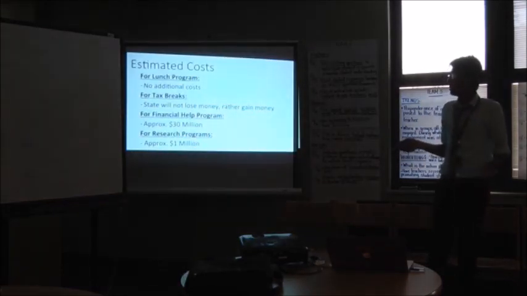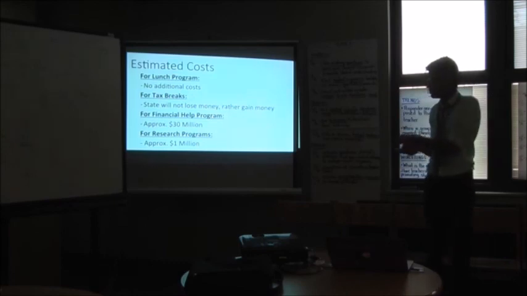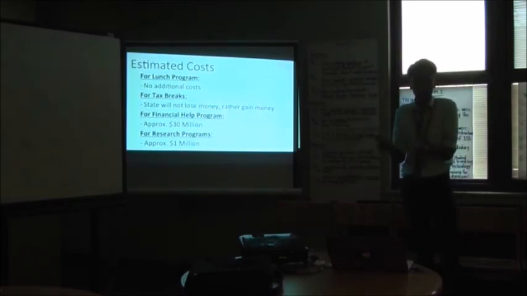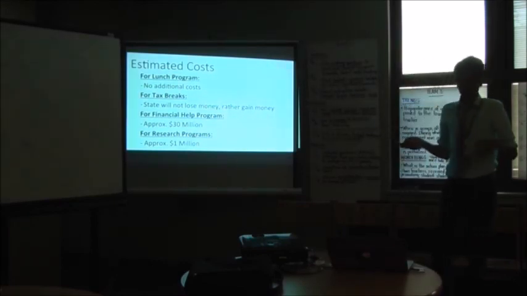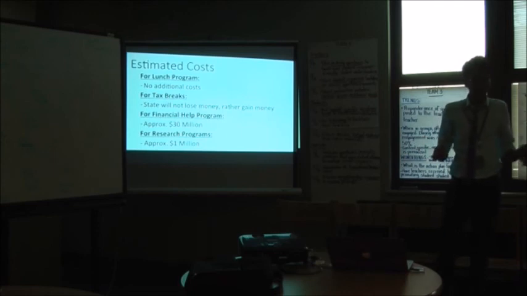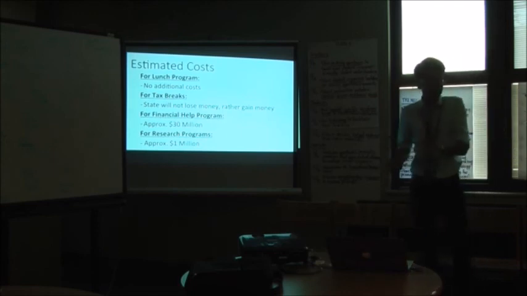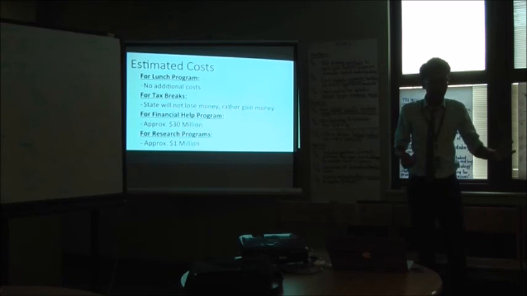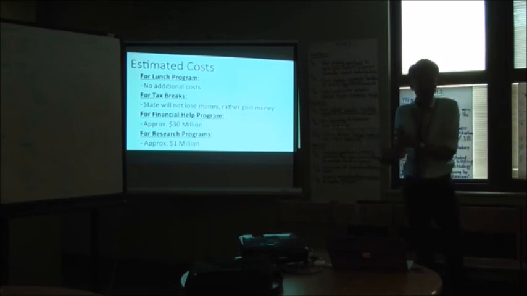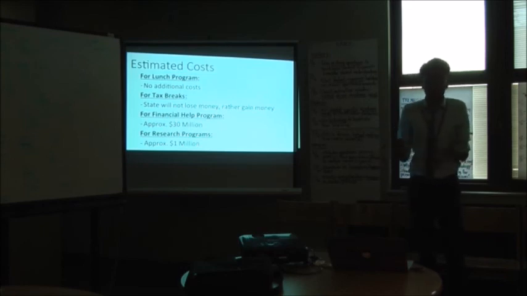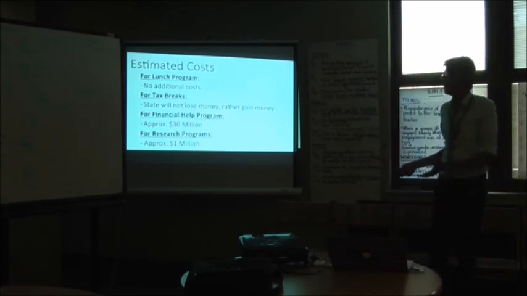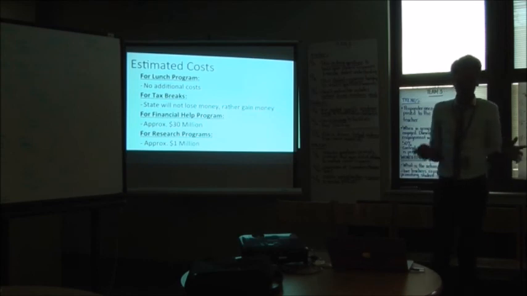So the estimated costs. For the lunch program that I want to do, there really isn't that big of a cost, it's just reallocation of funds. For the tax breaks, the state will not actually lose money, they'll gain money. Cover crops make your soil healthy, and they cause better harvests. So while you're getting a 1 to 2% tax break, next year that farm is going to produce 6 to 10% more crops. You're making up that tax break and you're getting more taxes. So tax breaks are not really a big problem.